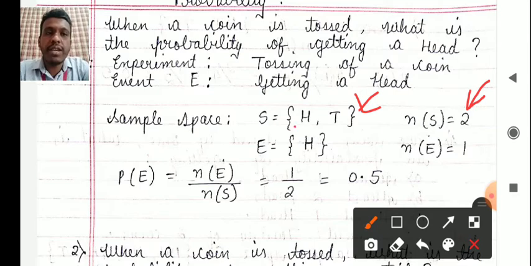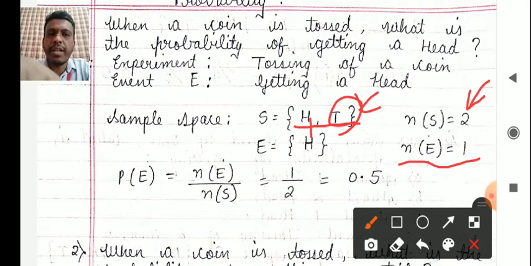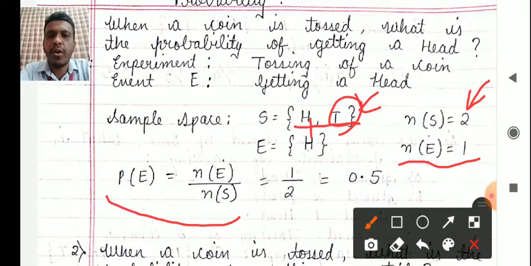Now you have to look at this sample space. Where are you getting a head? Only here, so bring that down. Are you getting a head here? No, you are not getting a head here, it is a tail, so it will not come down. Fine. So E is equal to {H}. Now what is the number of items in set E? It is equal to 1. What is the mathematical definition of probability? The probability of any event is equal to the number of items in that set divided by the total number of possible items, that is, the number of items in the sample space.